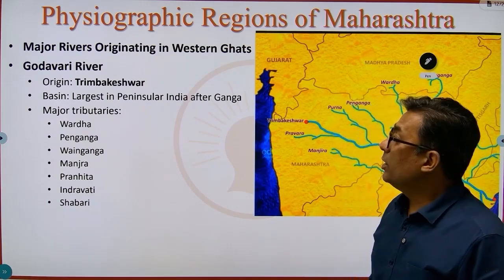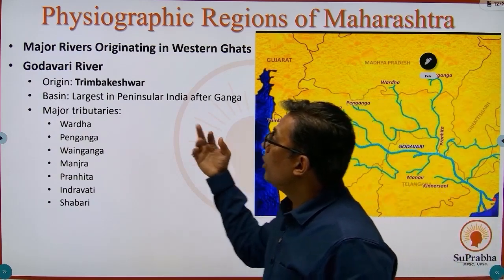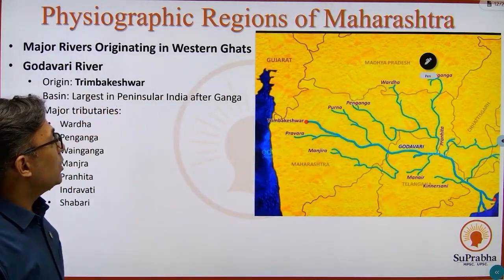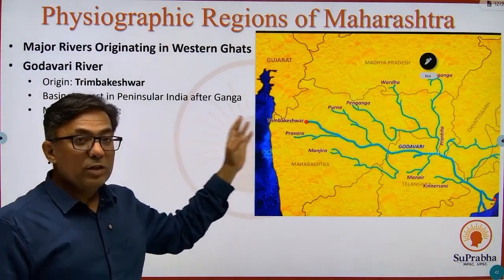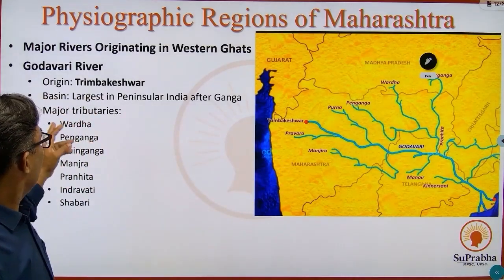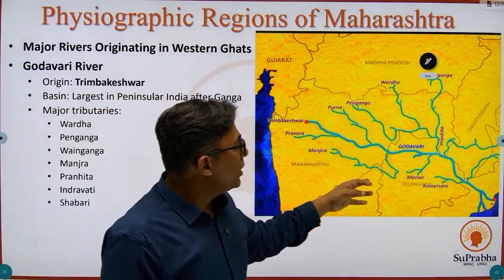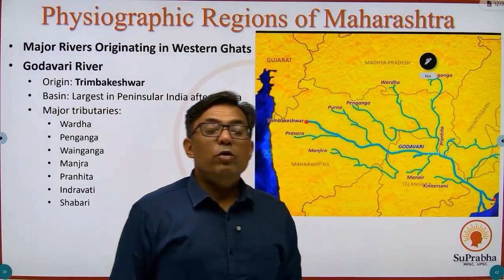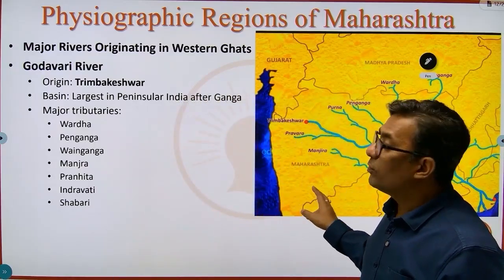Now, what are the major rivers originating in the Western Ghats? First, you have the Godavari. It originates at Trimbakeshwar near Nasik. This is the largest river in peninsular India. It has many tributaries: the Purna, the Penganga, the Praura, the Manjra, the Pranhita, the Kinnerasani. You have lots and lots of tributaries, and this is one of the most prominent rivers of the plateau part.